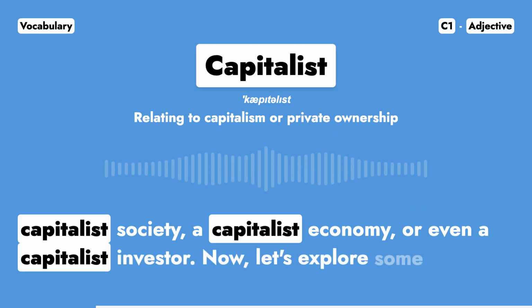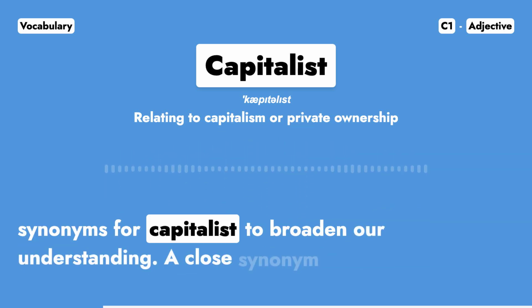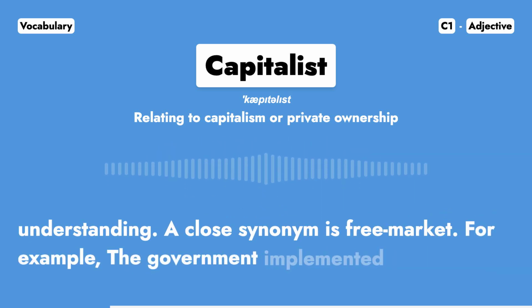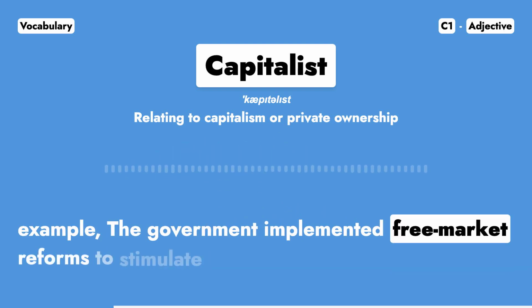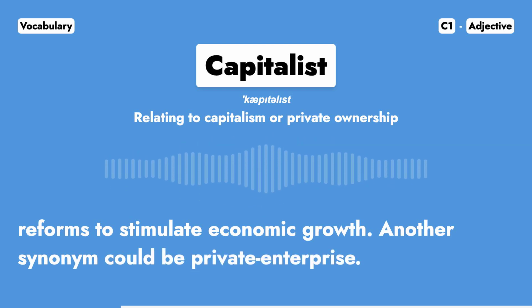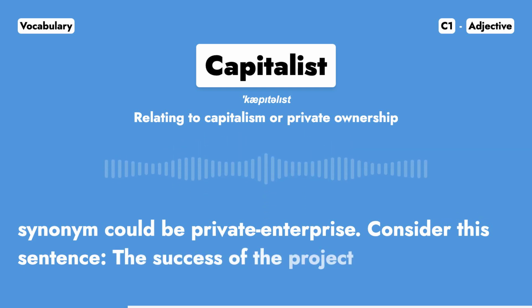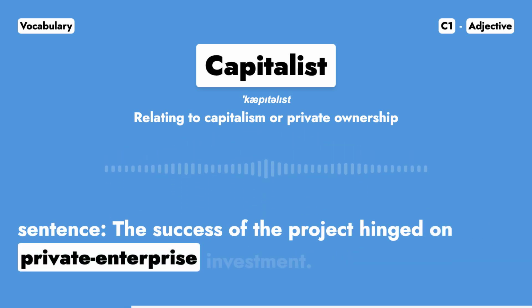Now, let's explore some synonyms for capitalist to broaden our understanding. A close synonym is free market. For example, the government implemented free market reforms to stimulate economic growth. Another synonym could be private enterprise. Consider this sentence: the success of the project hinged on private enterprise investment.